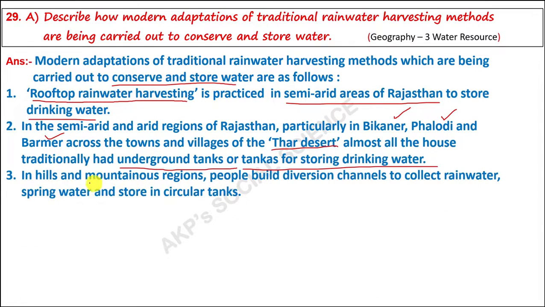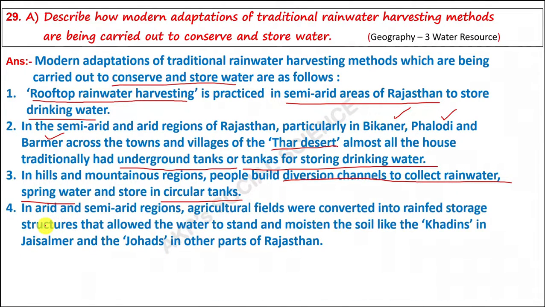Next, in hills and mountain regions, people build diverse channels to collect rainwater and spring water and store it in a circular tank. That means they store water in ponds in hilly areas. Next, in arid and semi-arid regions, agricultural fields were converted into rainfed storage structures that allow the water to stand and moisten the soil, like Khadins in Jaisalmer and Johads in other parts of Rajasthan.